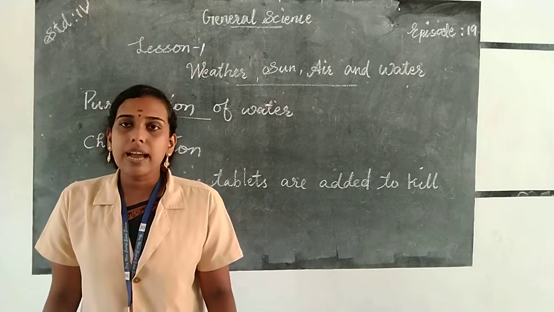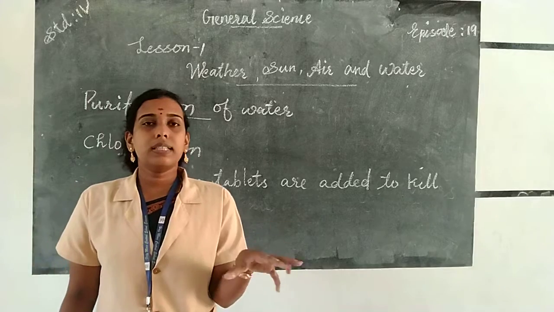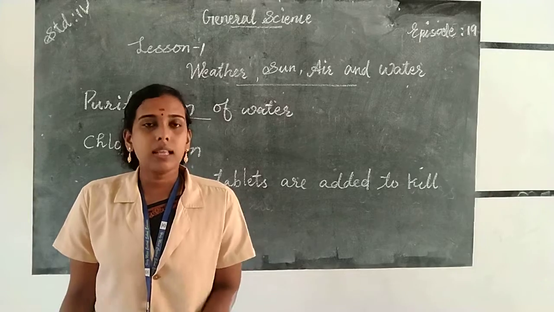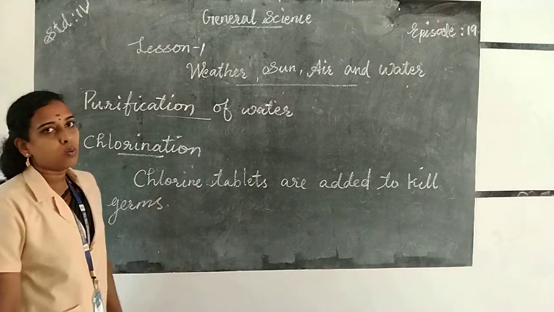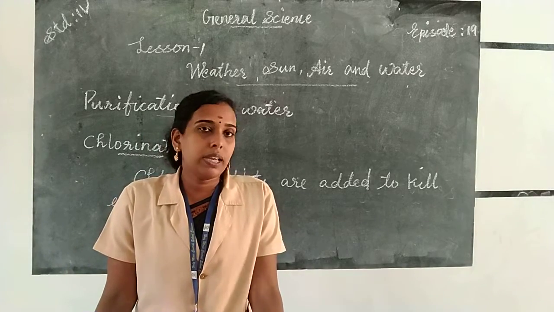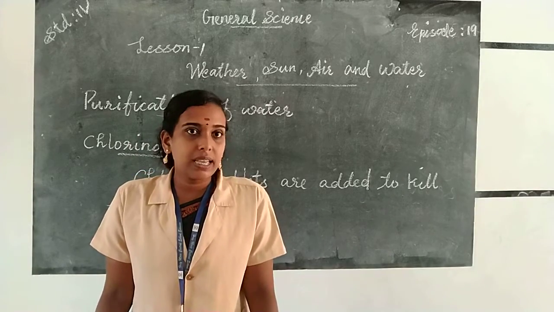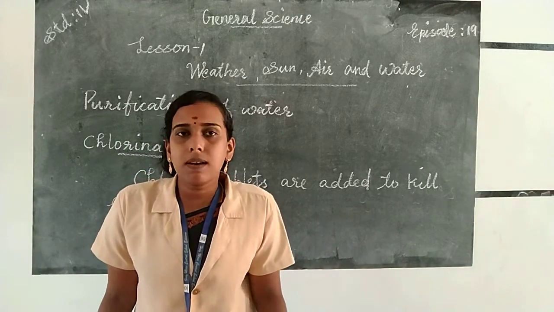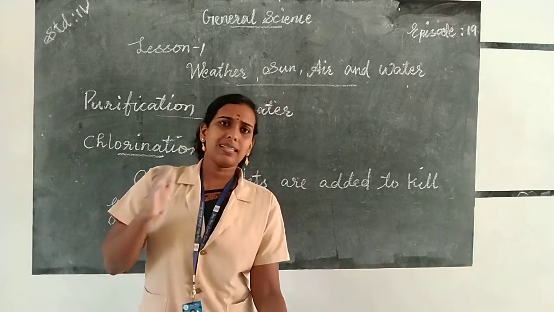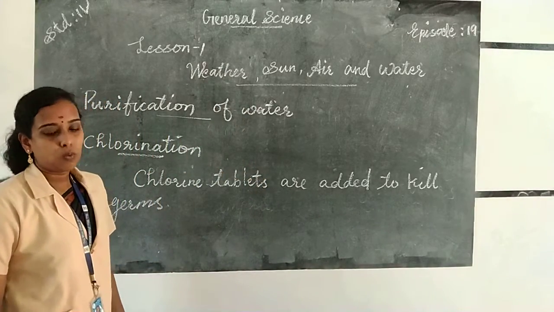Okay, so different kinds of filters are available, which are used to remove the germs or the unwanted particles present in the water. So these are the different methods that we use to purify water. Which are the different methods used to purify water? Boiling, sedimentation, decantation, filtration, adding chlorine tablets, and the process is called chlorination. Then using filters, that is filtration.